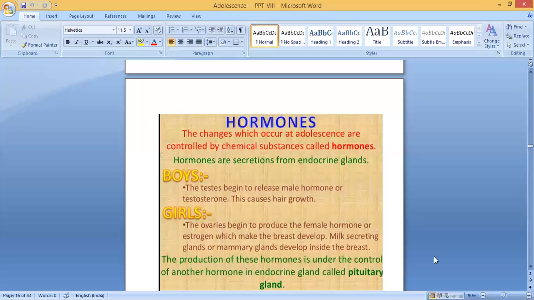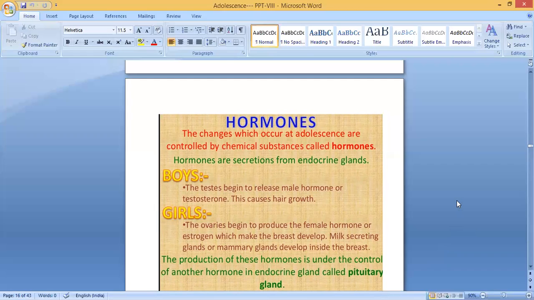Then hormones. The changes which occur at adolescence are controlled by chemical substances called hormones. So what is meant by hormones? I told you that during this time different types of hormones are produced. Hormones are actually chemical substances. What is the function of these hormones? The changes which occur at adolescence are controlled by these chemical substances. A lot of changes will take place, controlled by these chemical substances. They are called hormones.